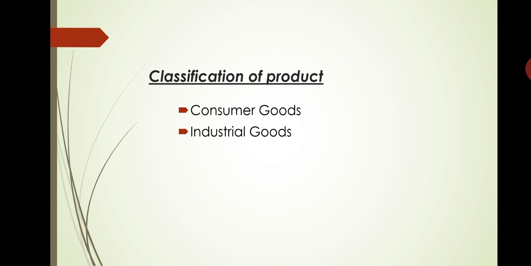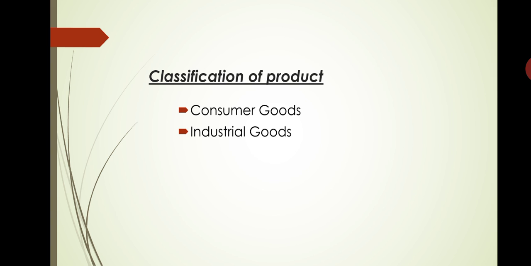Take for example soap, toothpaste, toothbrush, pens, books, shoes, food items, sports goods, television sets, refrigerators, washing machine. These are the goods sold by the marketer to the ultimate consumer without any commercial processing. That's why these are called consumer goods, understood. So examples are toothpaste, toothbrush, pens, shoes, books and all. So these are the consumer goods.